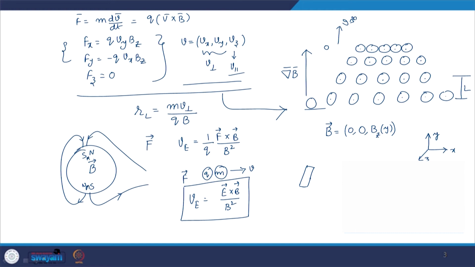Okay. Now, what you see here is that if you put a particle at rest, the particle is able to see the magnetic field, but it does not have an initial velocity, though it certainly has some mass. So, it will experience a force mg towards the earth, and this force gives it an initial velocity.